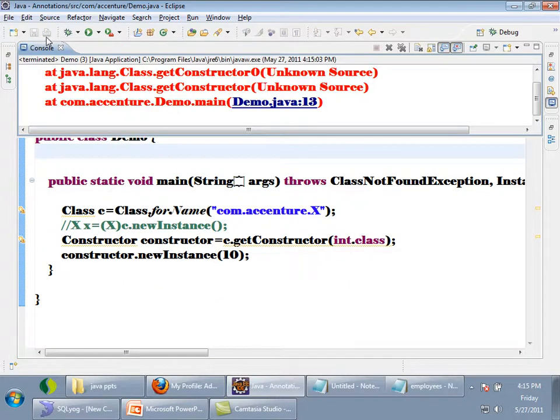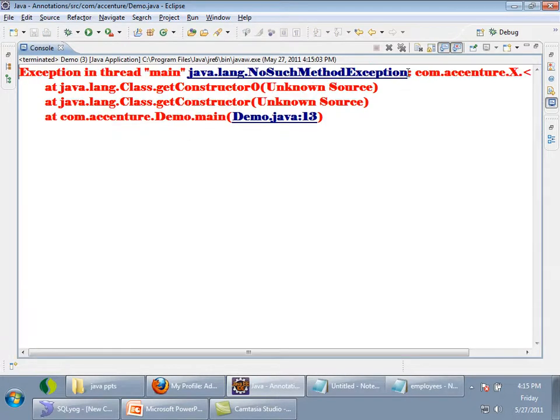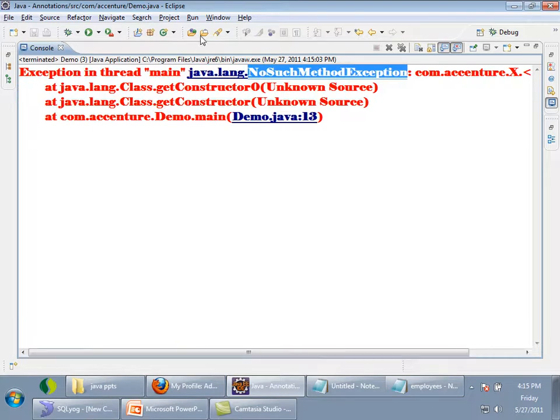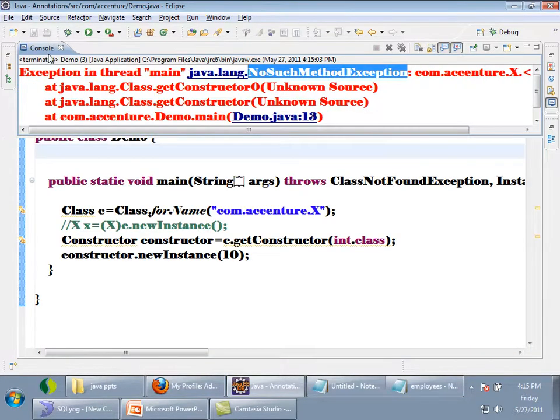See now, it's throwing an exception saying no such method. No such method, right? Because it is private.